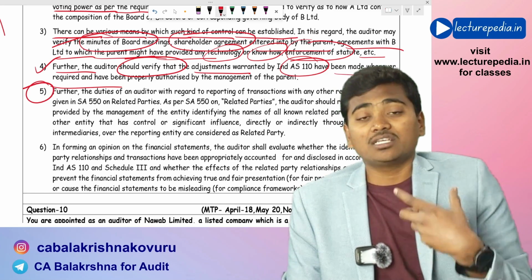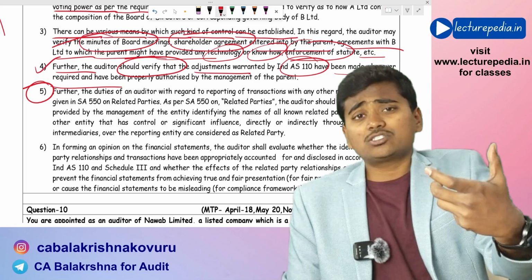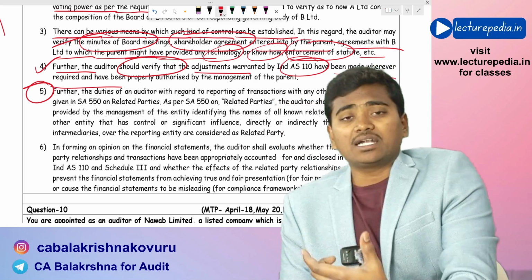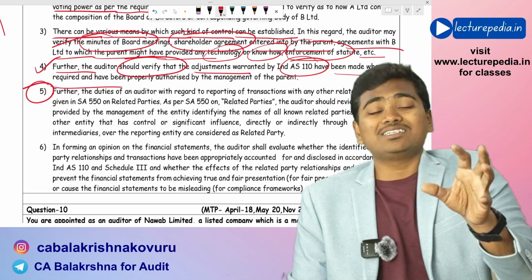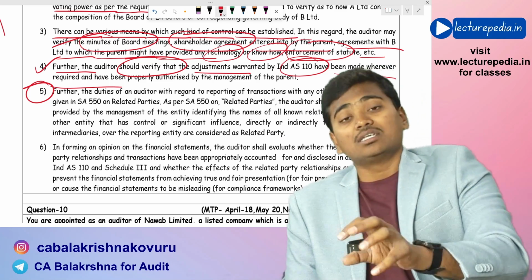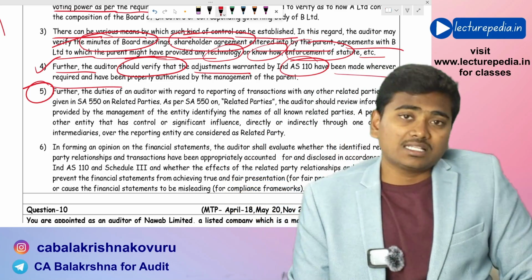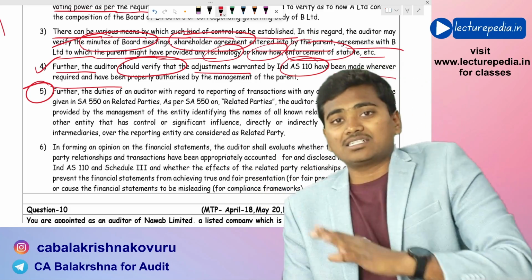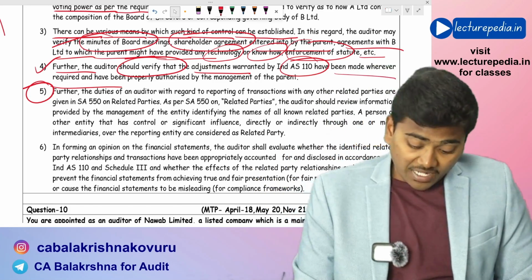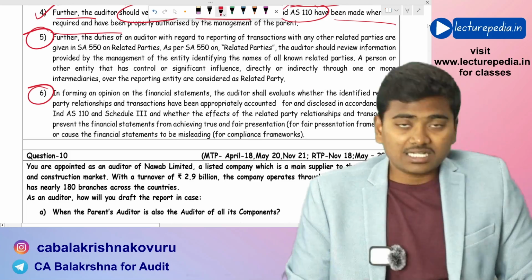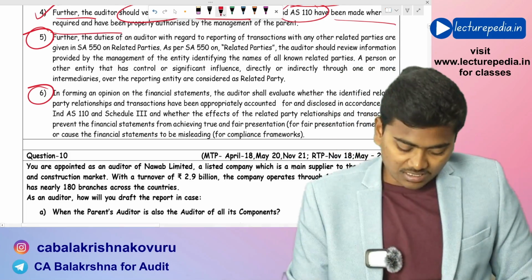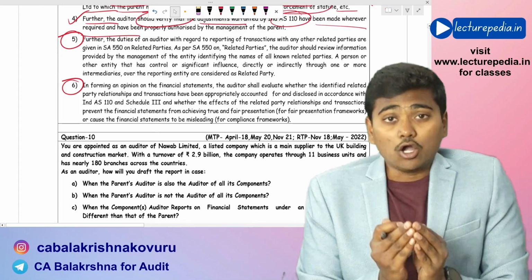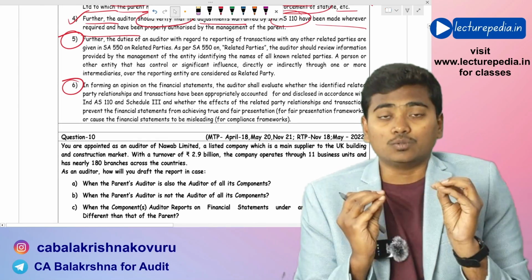The auditor has to verify whether the list of related parties and related party transactions submitted by the management to the auditor is correct or not. Apart from this, whether there are any other transactions or relationships that exist, and whether these related party transactions have been properly disclosed in the consolidated financial statements. All this the auditor has to verify.